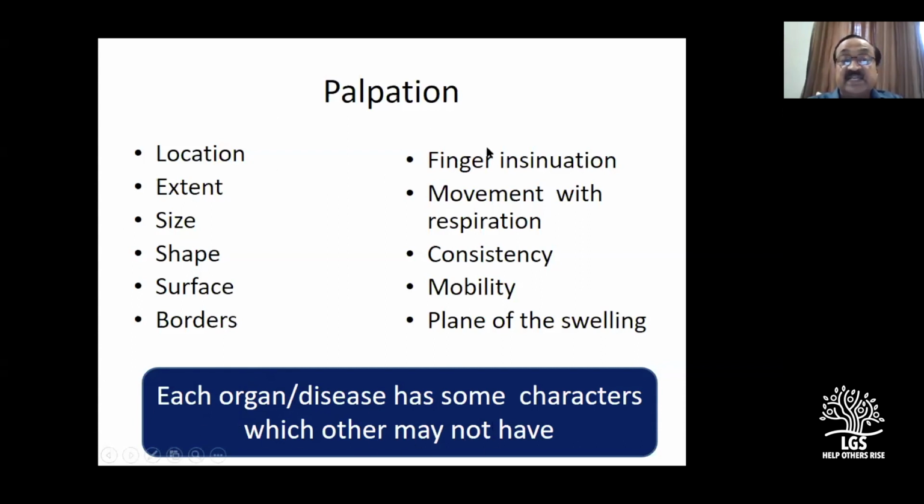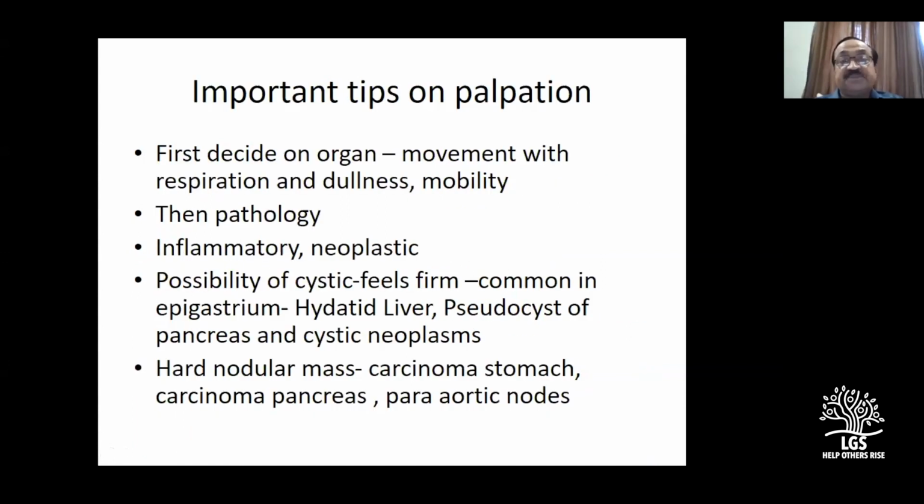That is the important thing to note, a very characteristic list. This is the general checklist, and then look for any additional feature which will help you in the diagnosis. So, some important tips on palpation. First decide on an organ. Am I dealing with the liver? Oh, it is moving with the respiration. It is dull. Then what may be the pathology? We have discussed this for the liver. Is it a hepatic tumor or is it some cyst?